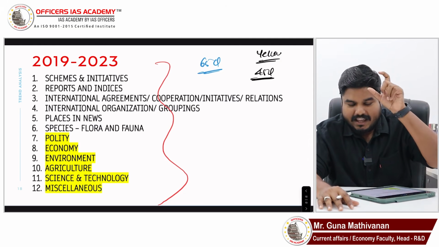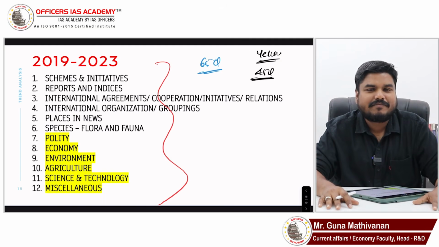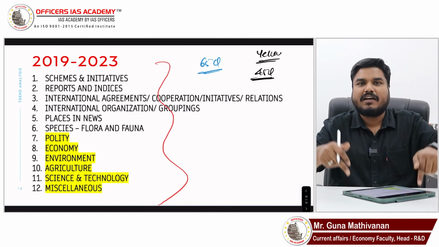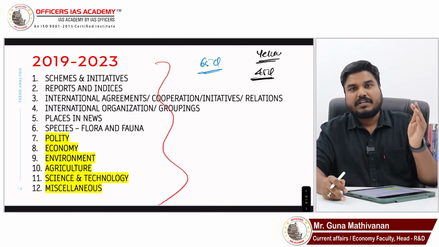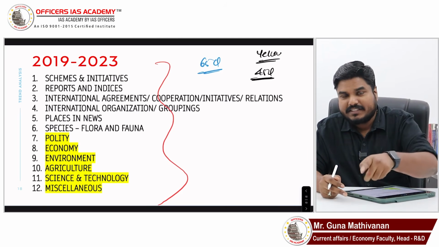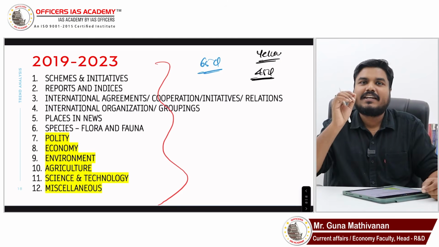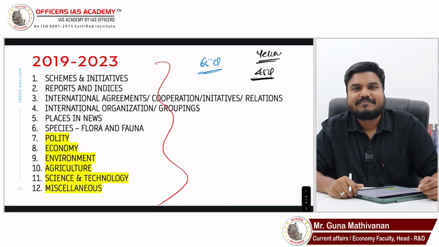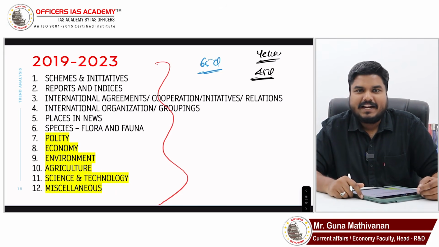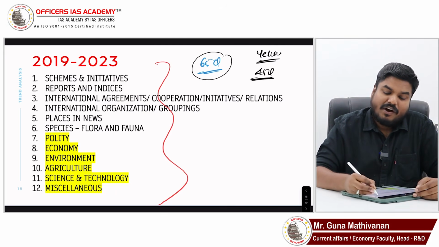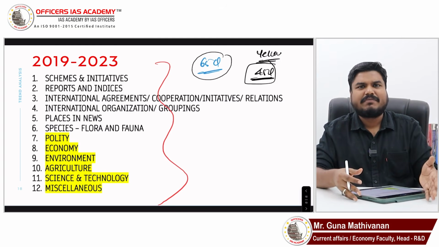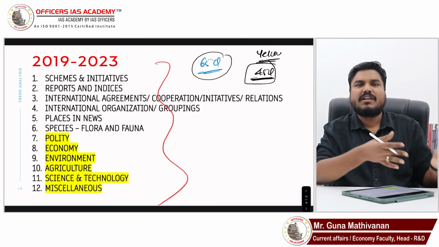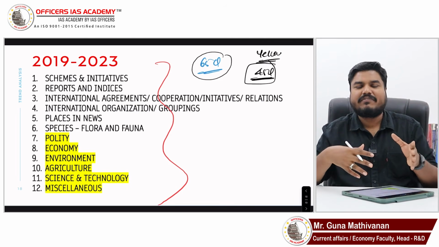That is, the static area was also in newspaper. Right? In newspaper, if you are going to read only current affairs, you can manage current affairs. But if you also look for the static link, only then you can get that X factor and you can easily clear this prelims. Right? So out of 65 questions, 45 questions were directly in newspaper, friends. Just one year before your prelims, you are able to find these 45 questions.